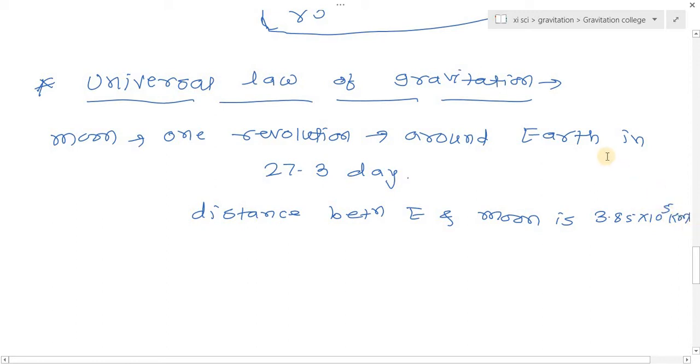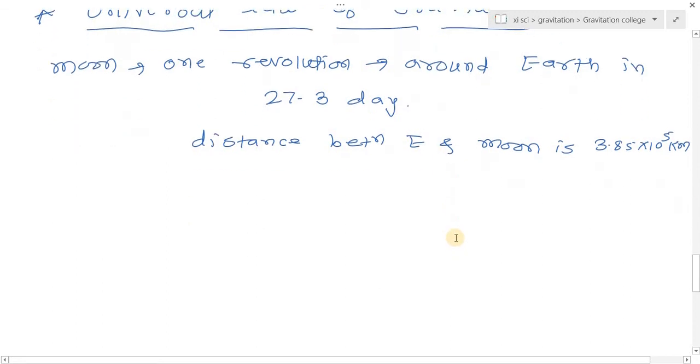So the periodic time of revolution of the moon around the earth is 27.3 days, and the distance between the earth and the moon is 3.85 into 10 raised to 5 kilometer. The motion of the moon is in an almost circular orbit around the earth with constant angular velocity omega. As it is a circular motion, the moon must be constantly acted upon by a force directed towards the earth, which is at the center of the circle.